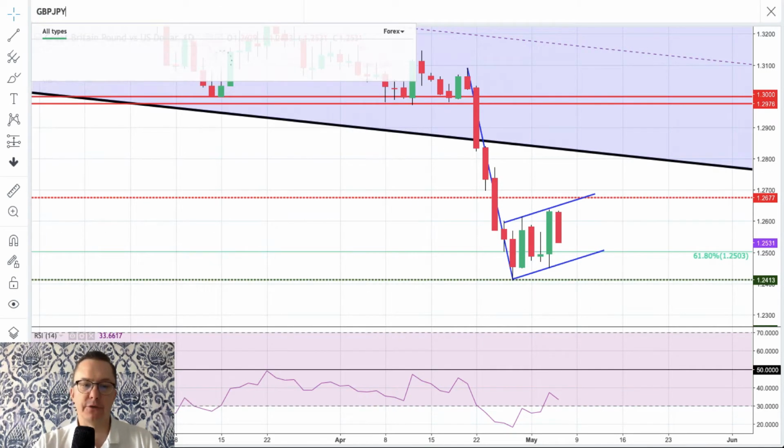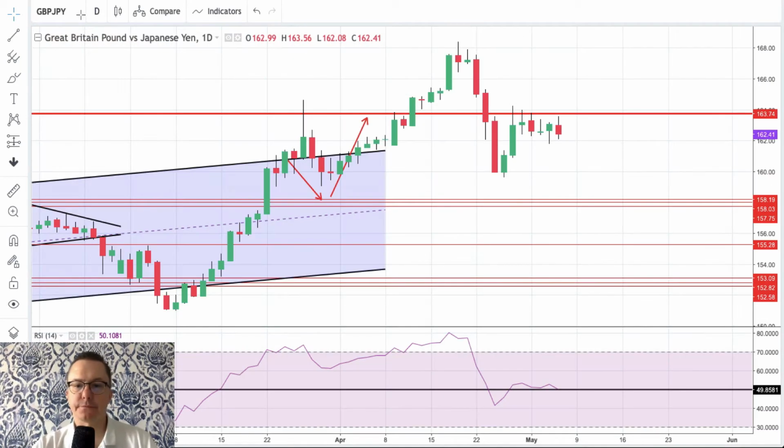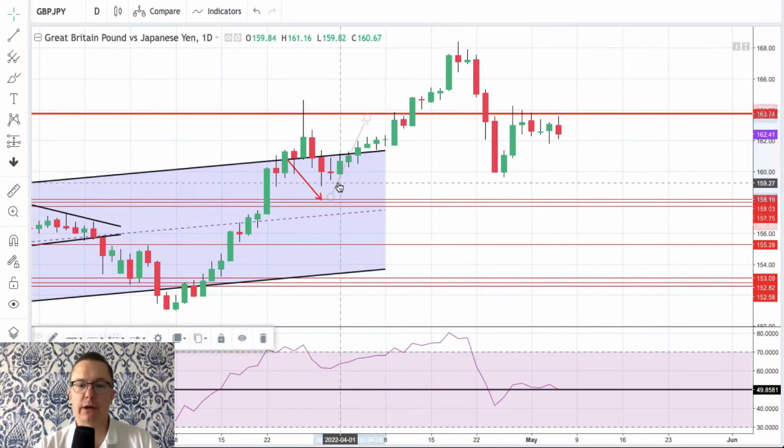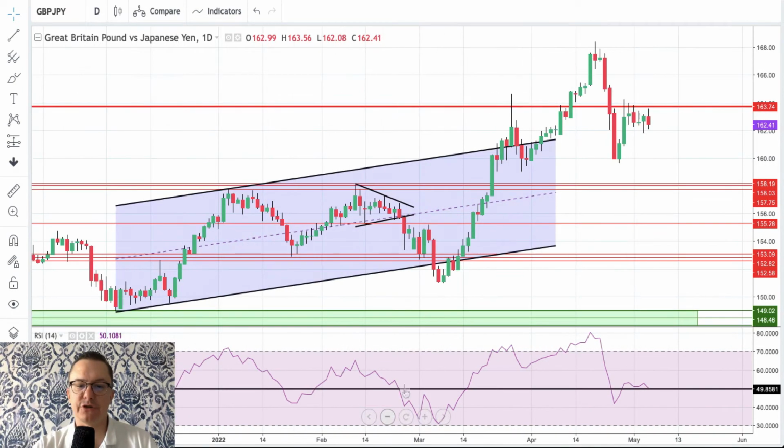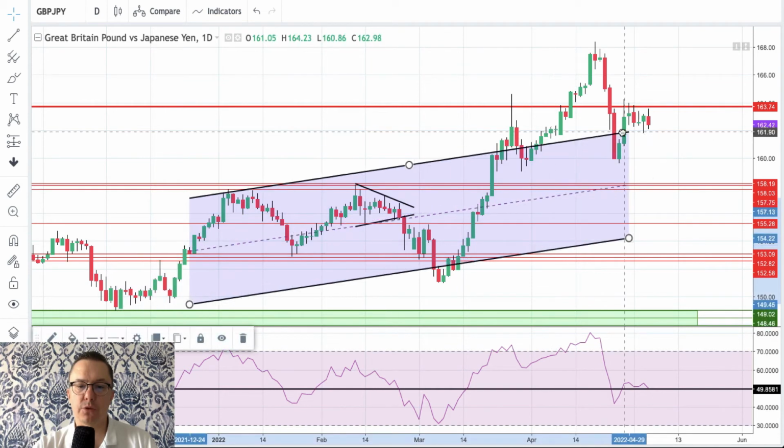What is going on with the British pound to the Japanese yen? It's all according to our plan. This is our old scenario. Let me just zoom out for you guys to see what is going on.